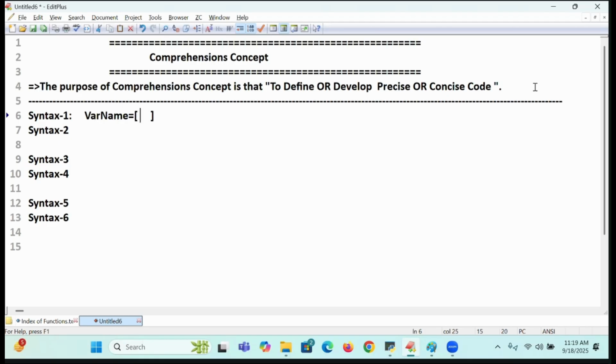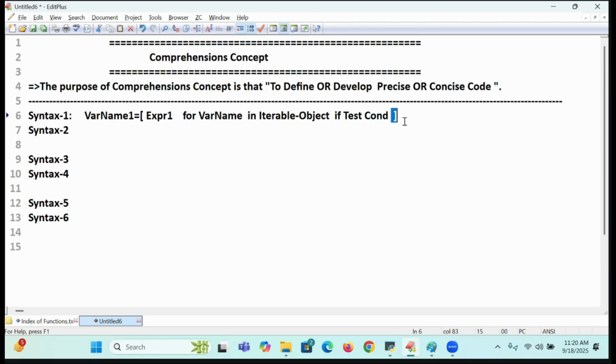There I am writing expression one for variable name, this is called variable name one, you can take some variable name, in iterable object. Now I will write if test condition. This is called the brackets.